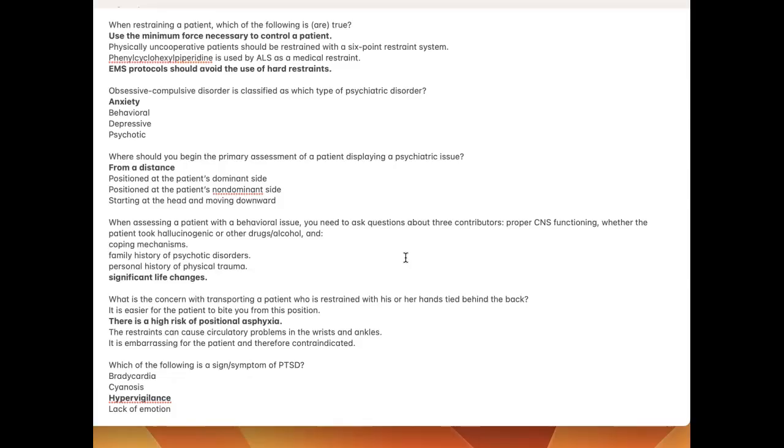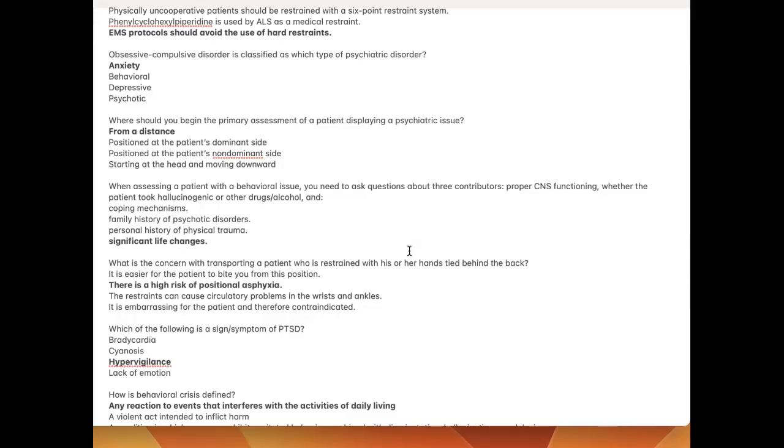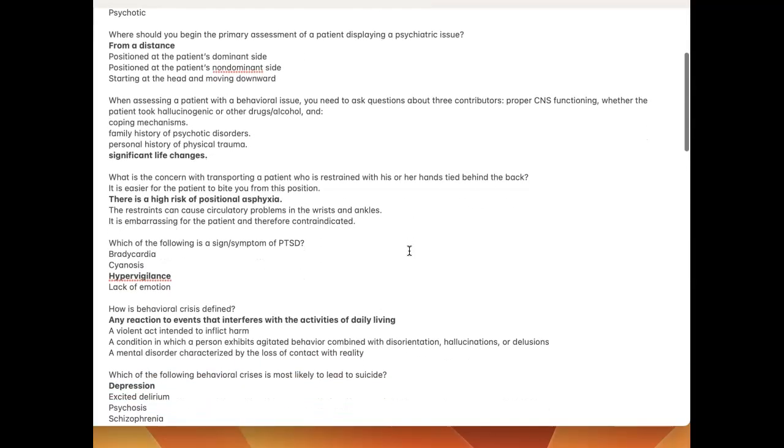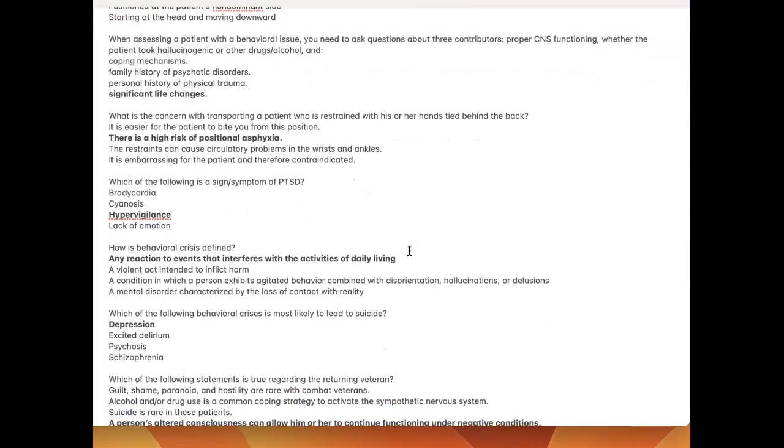From a distance. When assessing a patient with a behavioral issue, you need to ask questions about three contributors: proper CNS functioning, whether the patient took hallucinogenic or other drugs or alcohol, and significant life changes. What is the concern with transporting a patient who is restrained with his or her hands tied behind the back? There is a risk of positional asphyxia. Which of the following is a sign or symptom of PTSD? Hypervigilance. How is behavioral crisis defined? Any reaction to events that interferes with the activities of daily living.